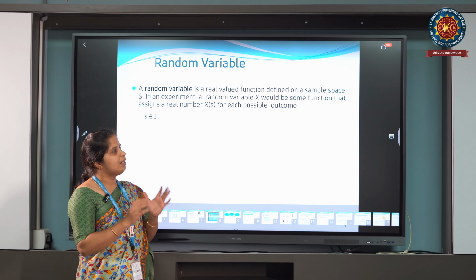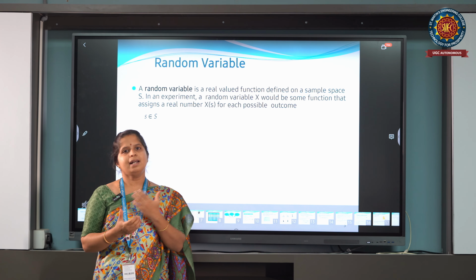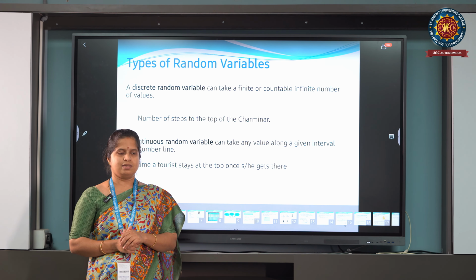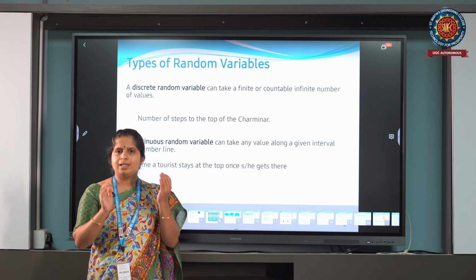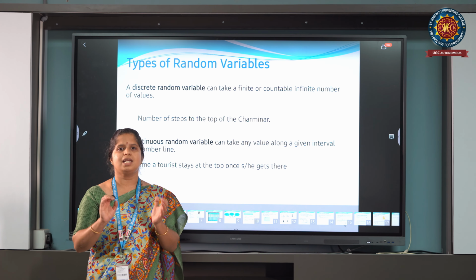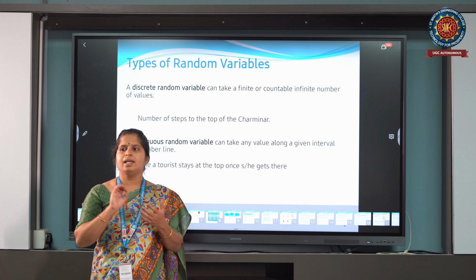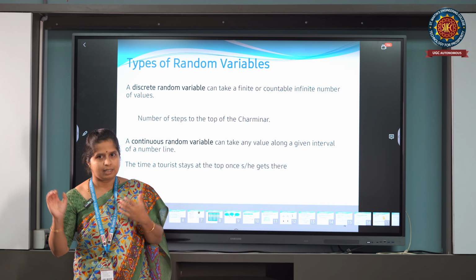Then what are the types of random variables? Discrete random variable and continuous random variable. A discrete random variable means my sample space contains discrete outcomes, which I can count by a finite number of values or else countably infinite number of values.